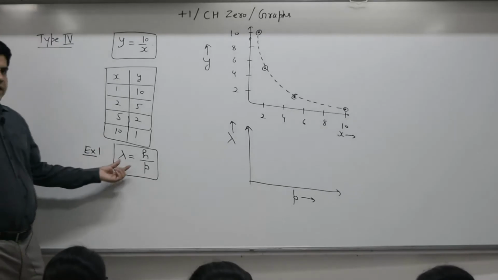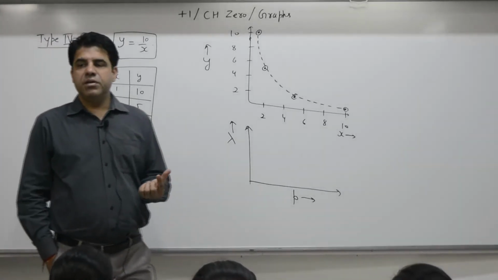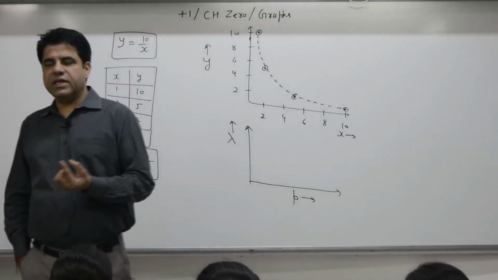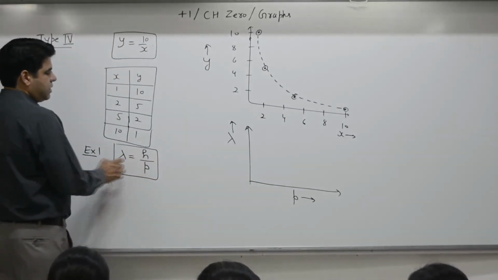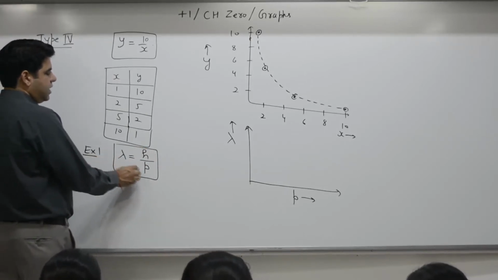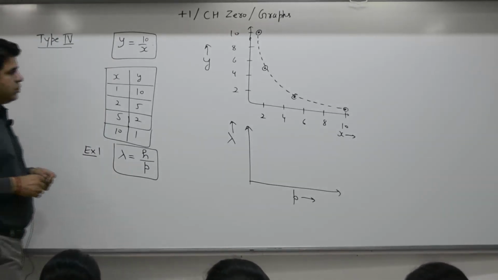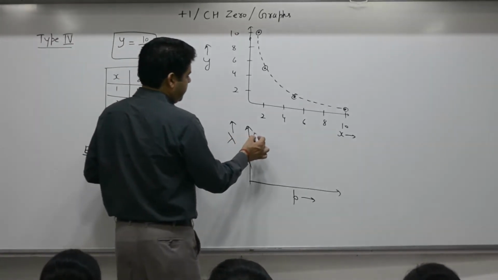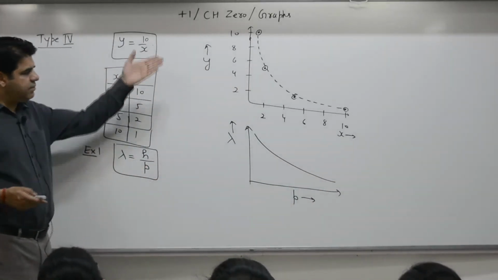Lambda is y, h is what? Constant. Planck's constant. So lambda is equal to h by p. If you plot a graph of lambda and p, it is of the same form, y is equal to 1 by x, some constant by x, same type.